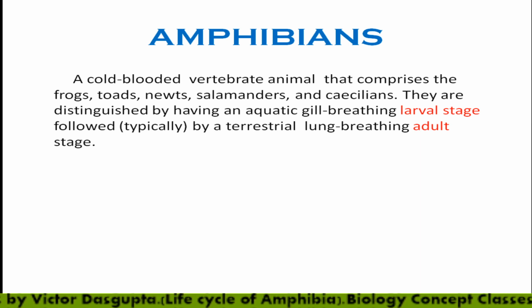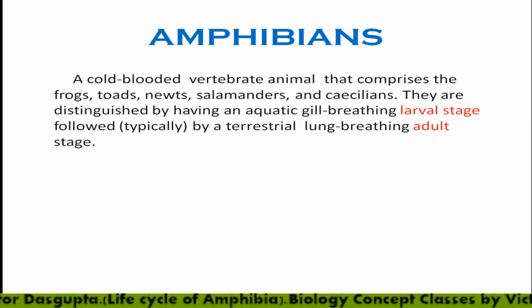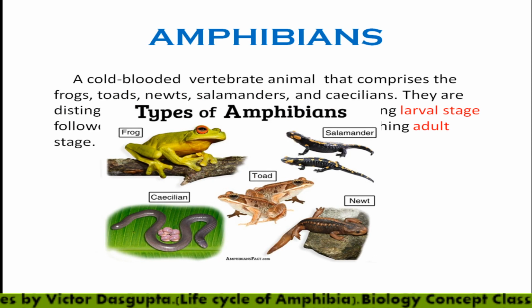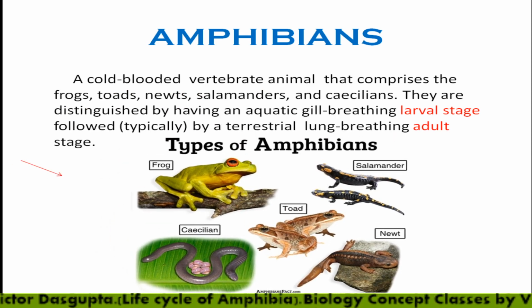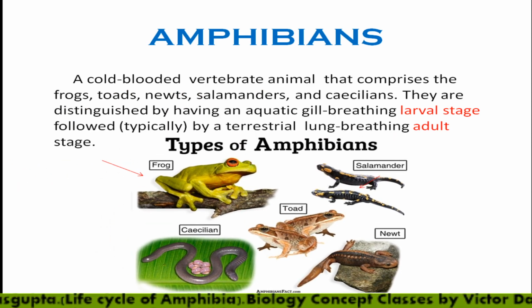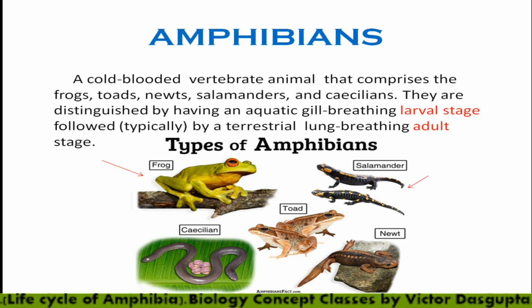The larva stage is growing in aquatic condition, and it will have gills. We know gills are the respiratory organ of fishes, though these are external gills. In the adult, there will be the presence of lungs, we can see. So the types of amphibians you can see here. This is a frog, this is a salamander. So you can see the differences.